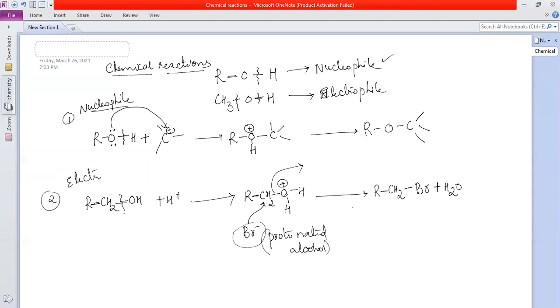These are the two types of cleavage. What are those two types of cleavage? One is OH bond cleavage. The other is CO bond cleavage. If it is acting as a nucleophile, OH bond cleavage is occurring. If it is acting as an electrophile, CO bond cleavage is occurring. Okay, let's look at the types of reactions involved with each type of cleavage here.